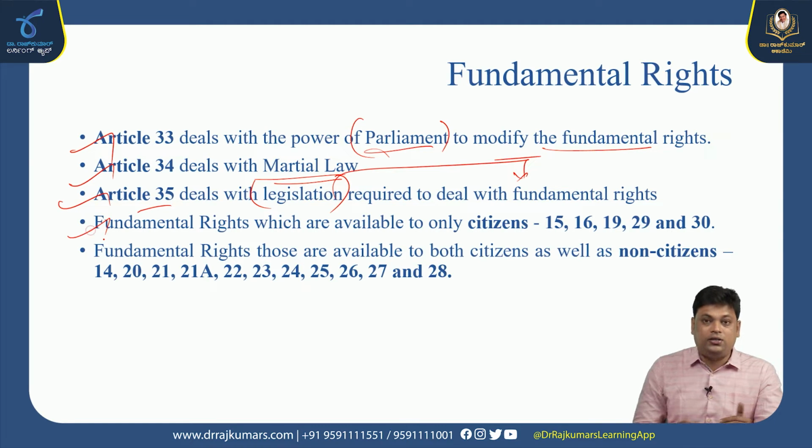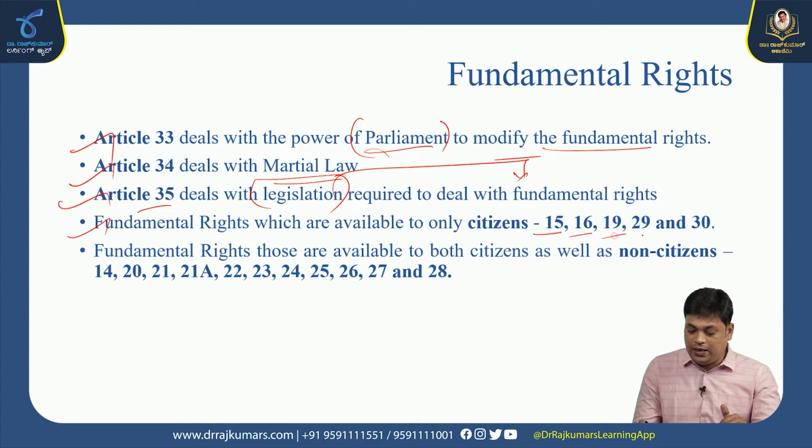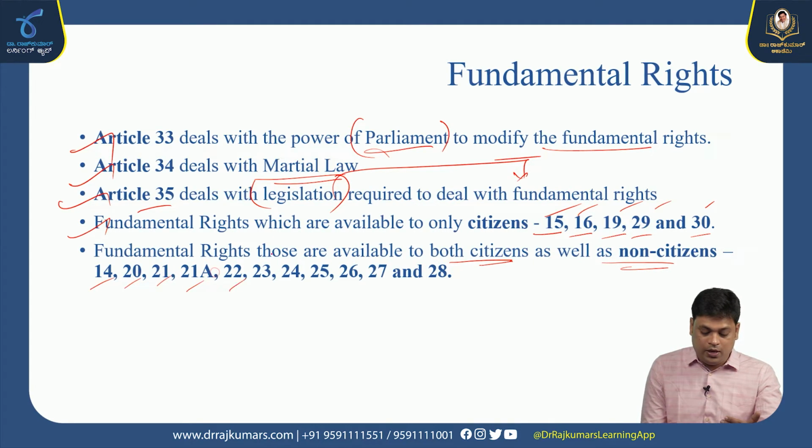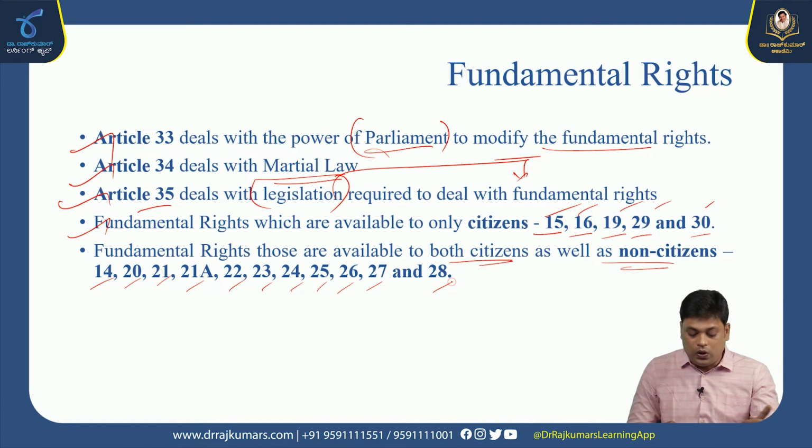Now, fundamental rights which are exclusively available for Indian citizens: Article 15, 16, 19, 29, 30. These 5 articles are applicable only to Indian citizens. Other than that, the remaining are available to both citizens as well as non-citizens: 14, 20, 21, 21A, 22, 23, 24, 25, 26, 27, 28. All these articles under fundamental rights are available to citizens as well as non-citizens.